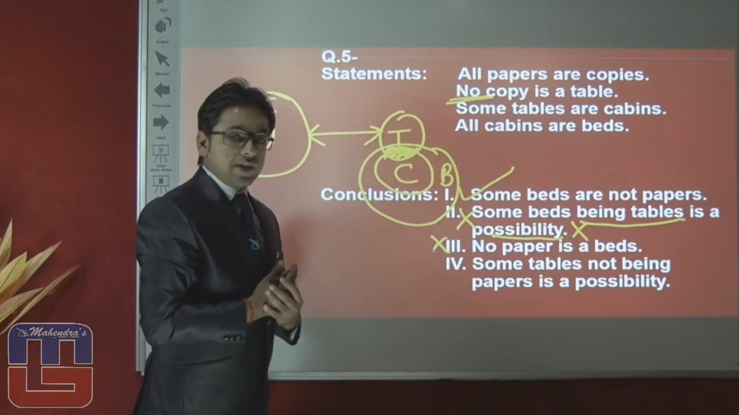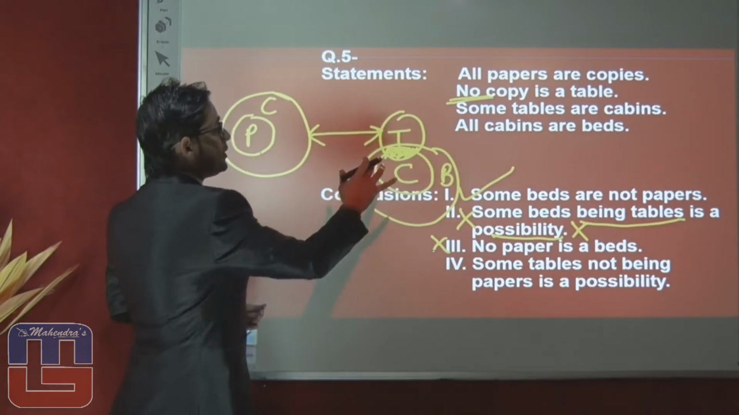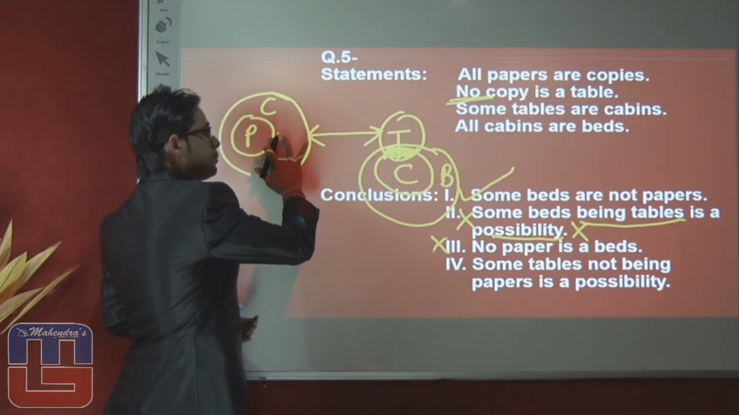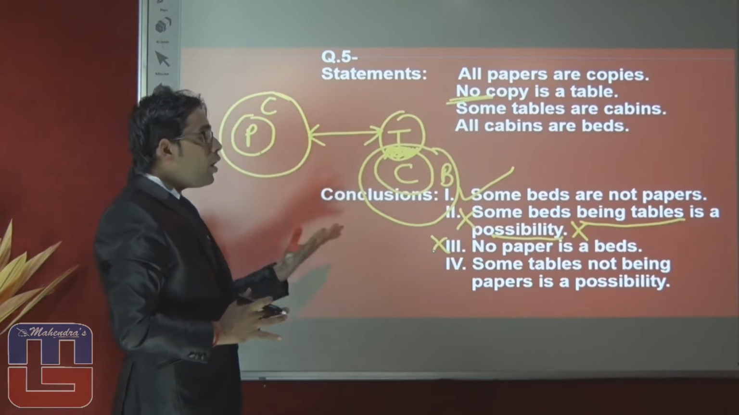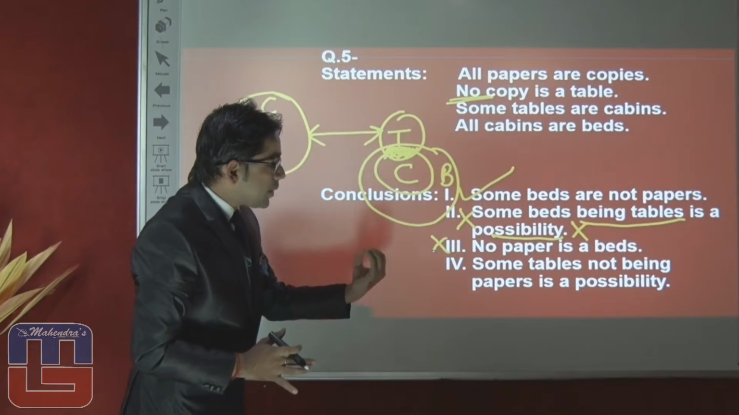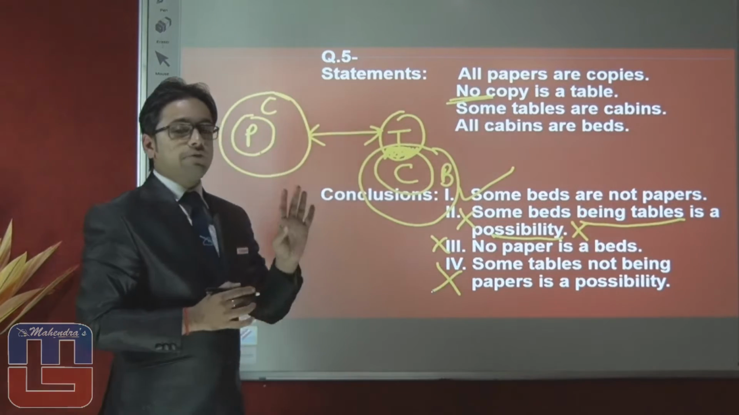Last conclusion, you can see here, is some table not being paper is a possibility. It is a definite case that some table are already not paper. They are talking about possibility. So answer will be false.